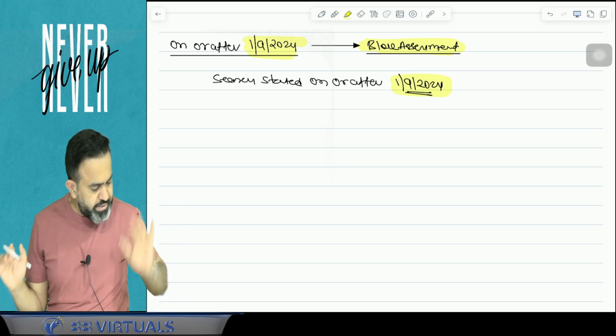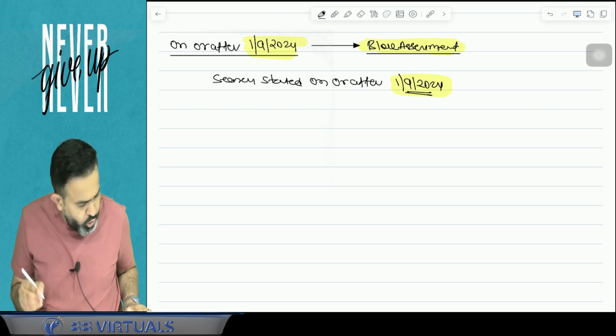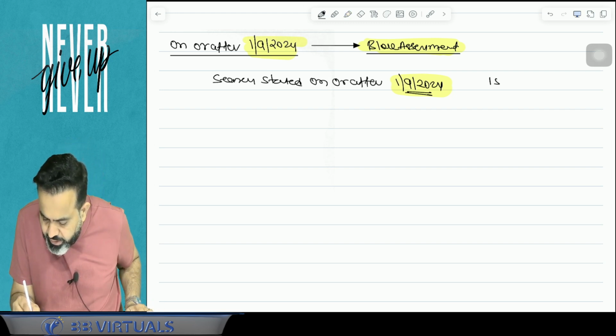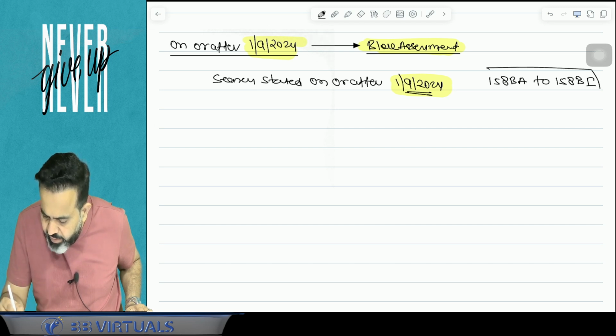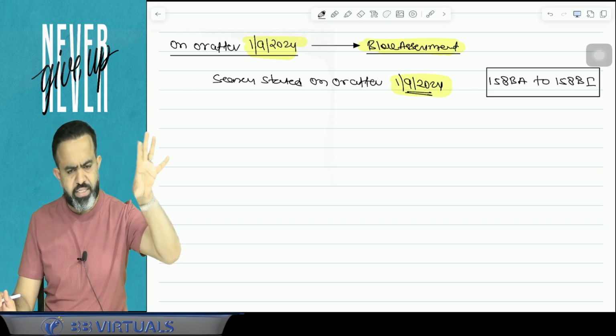Now for the block assessment, they have introduced various new sections in the law. They have introduced section 158BA to section 158BI. What are all these sections? We will discuss them one by one.